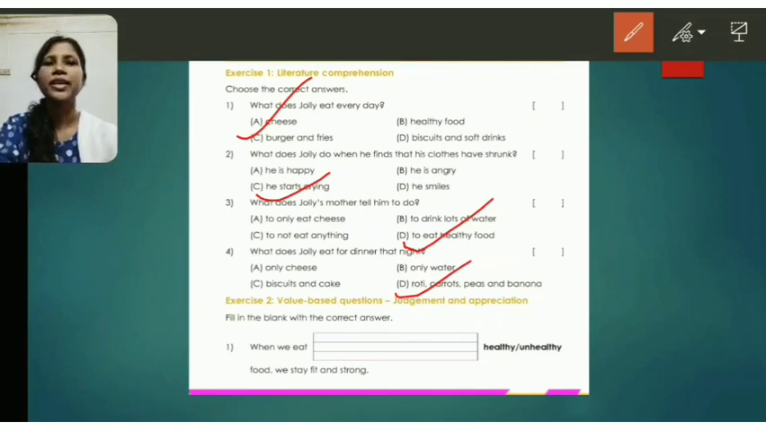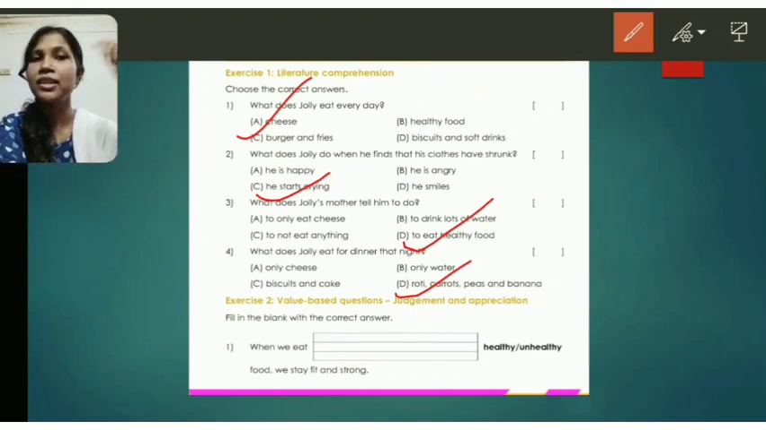Now let us move towards exercise 2, value-based question. Fill in the blanks with the correct answer. Number 1, when we eat dash food, we stay fit and strong. So what do we eat to remain fit and strong? Do we eat healthy or unhealthy? It is healthy food. So we have to tick mark the healthy.